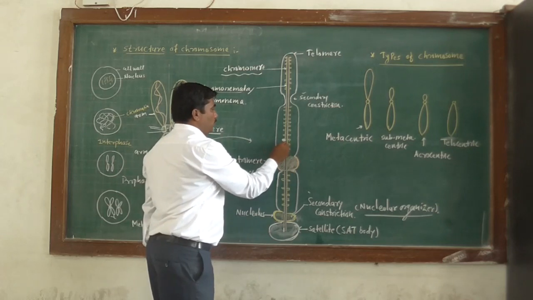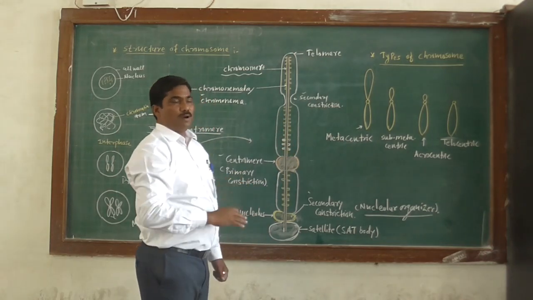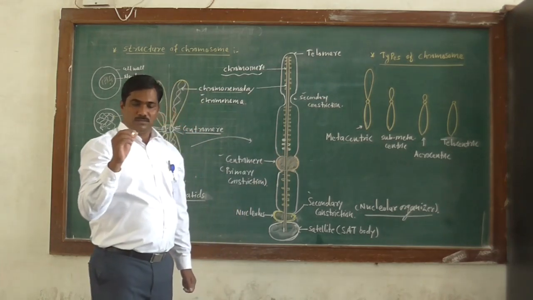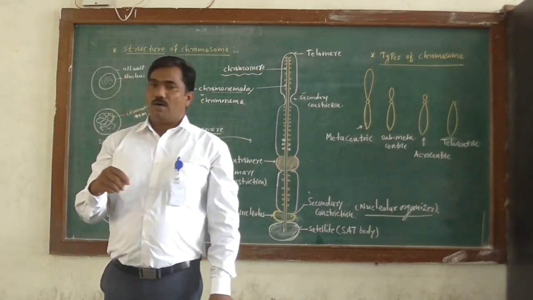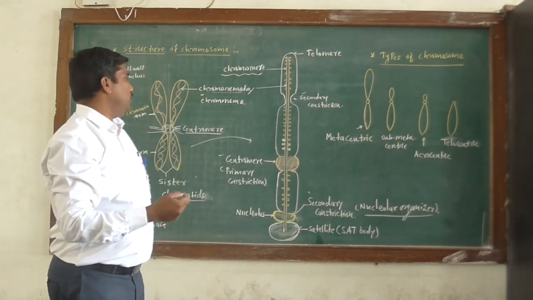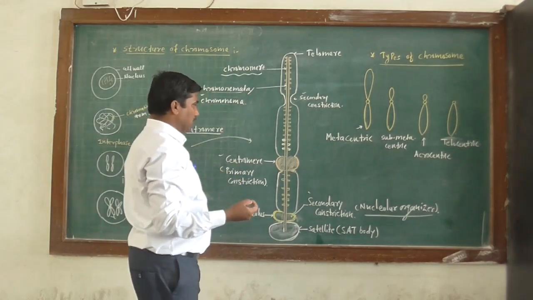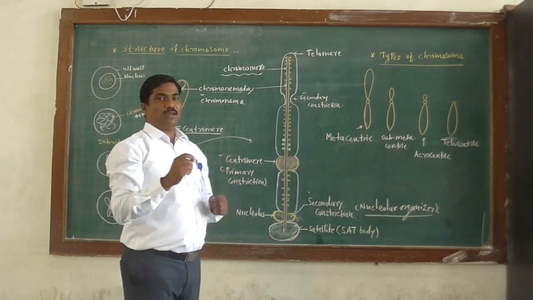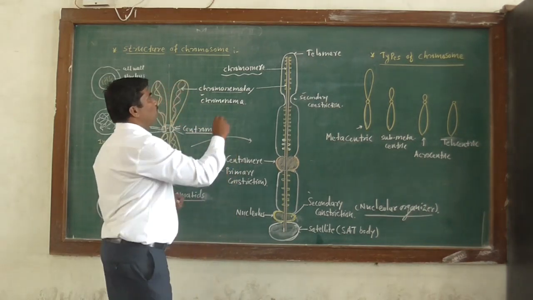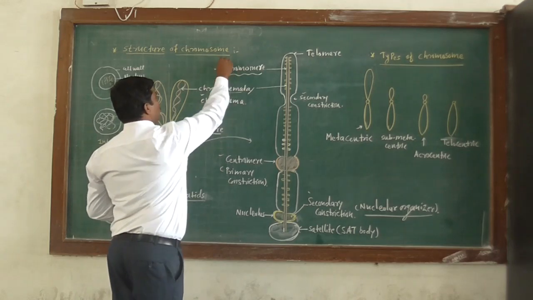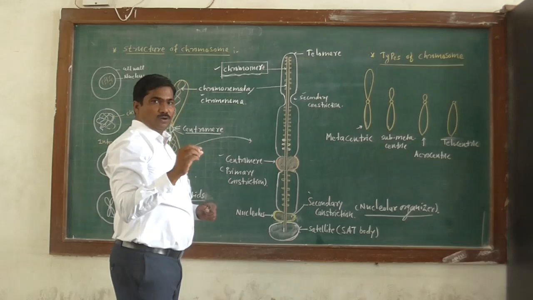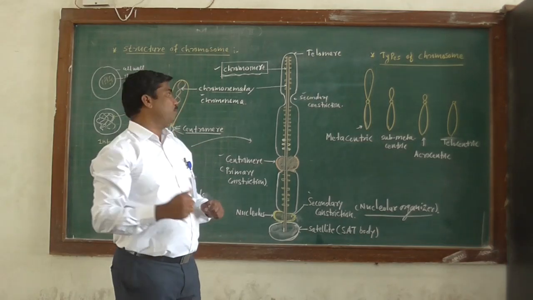Chromomere: these are the granular bodies present on a chromonema. In this region, the DNA becomes coiled, or highly condensed along with histone proteins, and this structure looks like a granule. It is known as a chromomere. So what is a chromomere? A chromomere is a condensed structure of DNA with histone protein.